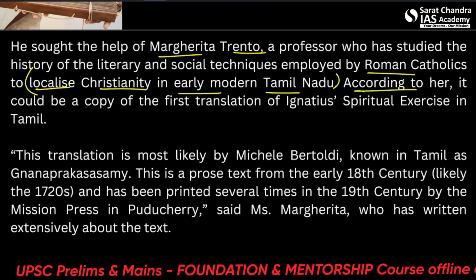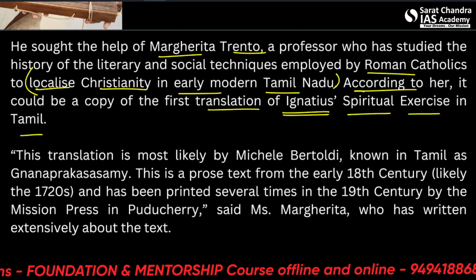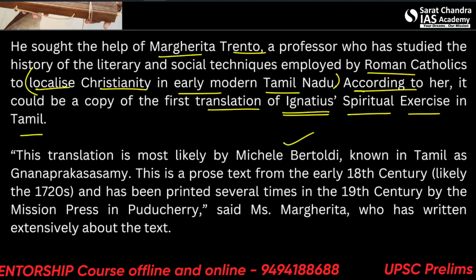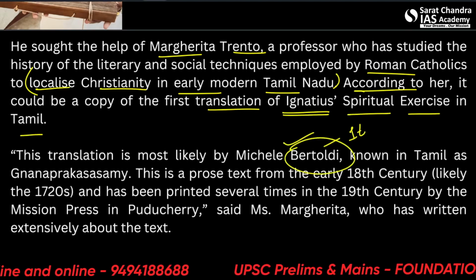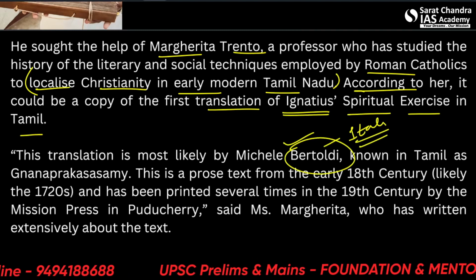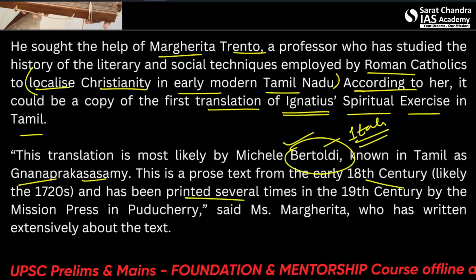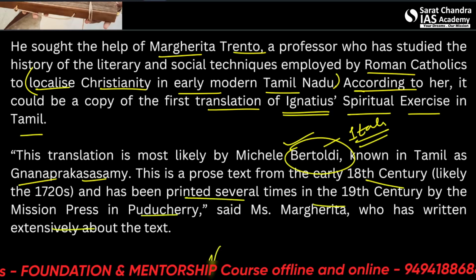So according to her, it could be a copy of the first translation of Ignatius' spiritual exercise in Tamil. This translation is most likely by Michel Bertoldi, known in Tamil as Jnana Prakash Swami. This is a prose text from the early 18th century and has been printed several times. So this is not important for us. What's important for us is the country Armenia.